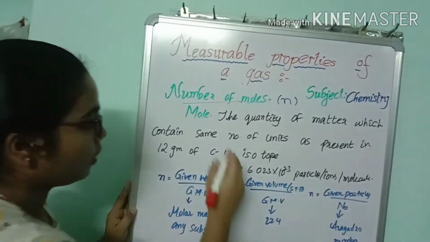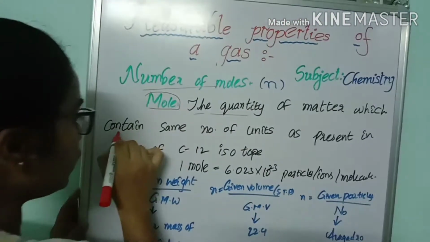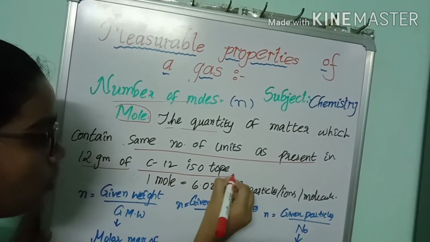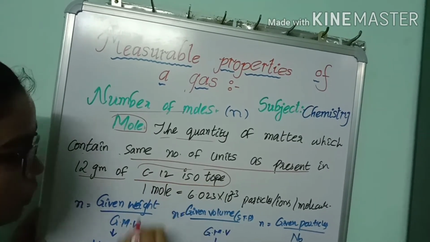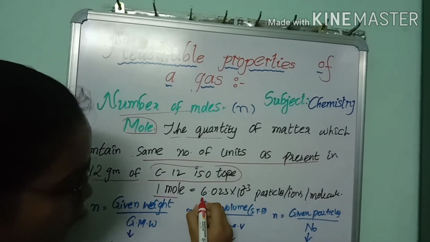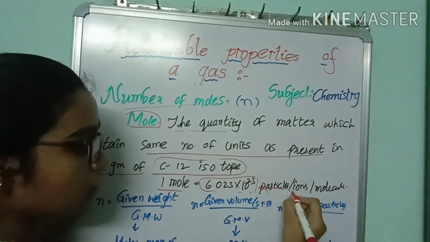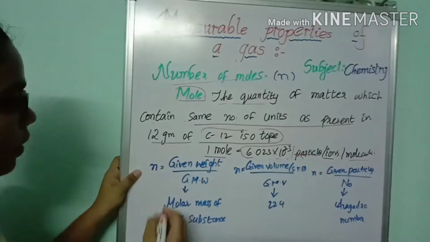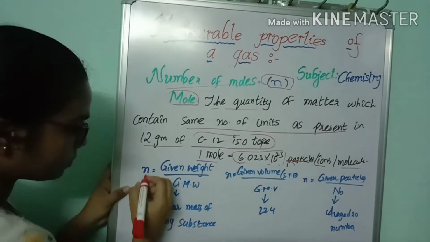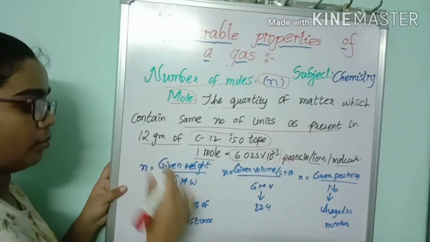Number of moles. What is the definition of mole? It is the quantity of matter which contains the same number of units as present in 12 grams of the C12 isotope. Now, 1 mole equals 6.023 into 10 power 23. It may be particles, ions or molecules. And the number of moles can be represented with a small n. And here are some formulas which are useful to find the number of moles.